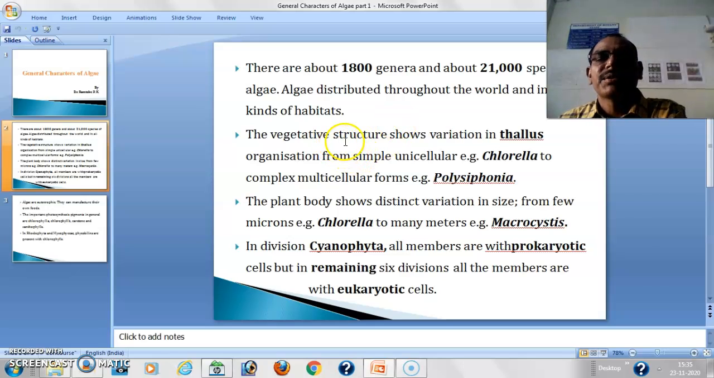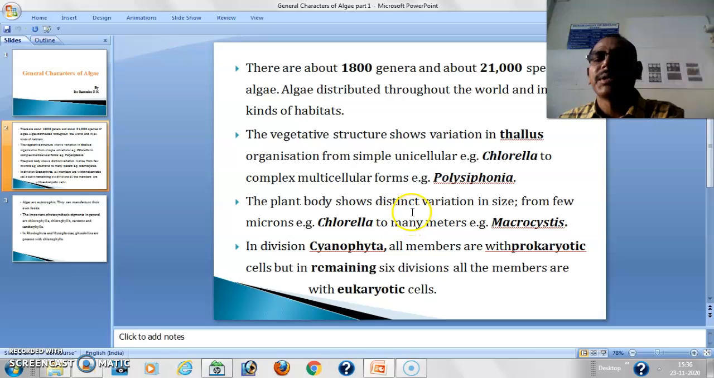So vegetative structure shows a variation. Variation means the difference in the thallus organization or thallus structures. So they are simple unicellular, for example, the Chlorella. Chlorella is made from a single cell. Some members are made from many cells and so have complex structures, for example, the Polysiphonia.